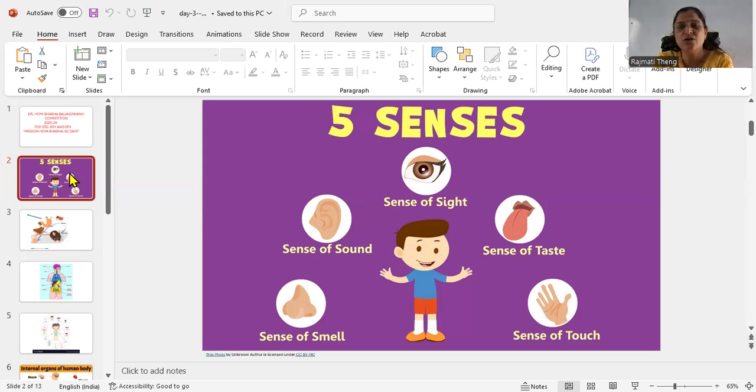Skin helps to touch, and we know sensation through touch. Nose helps us sense smell. Ear helps us listen to different types of sound. So these are the five sense organs. Messages are sent from these sense organs through impulses, through the nerves to the brain, and then the brain identifies and again gives a message to the respective organ, and that action is complete.